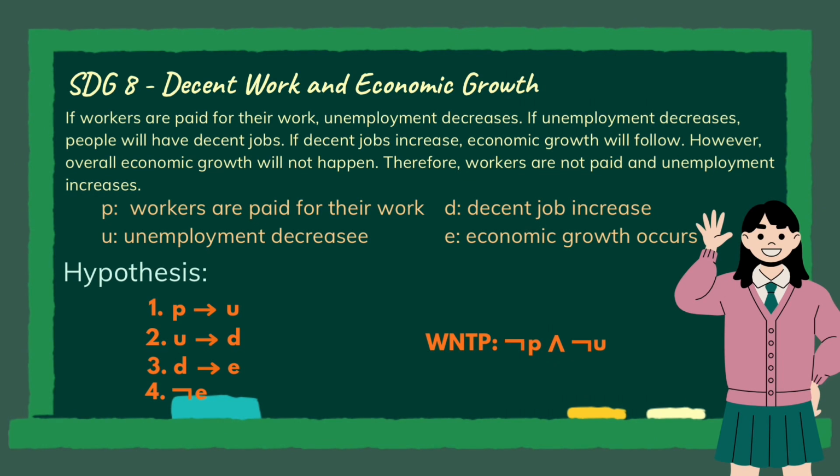U implies D. Third, if decent jobs increase, then economic growth will follow. D implies E. And last, however, overall economic growth will not happen. Negation of E. And what we need to prove is workers are not paid and unemployment increases, which is negation of P and negation of U.